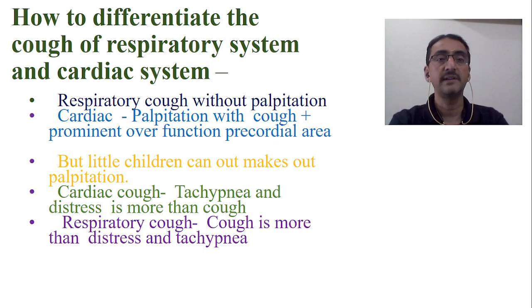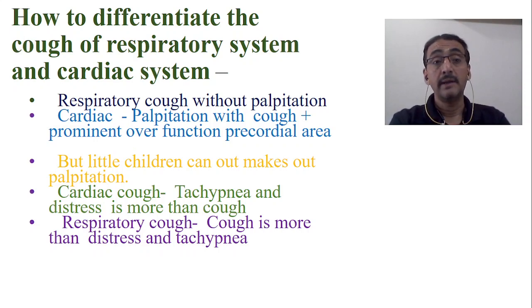How to differentiate the cough of the respiratory system and the cardiac system? The respiratory cough is most of the time without palpitation. If you see cardiac involvement, congenital cardiac defects are more common in children: ventricular septal defect, atrial septal defect, Fallot's tetralogy, trilogy, and even rheumatic heart disease.